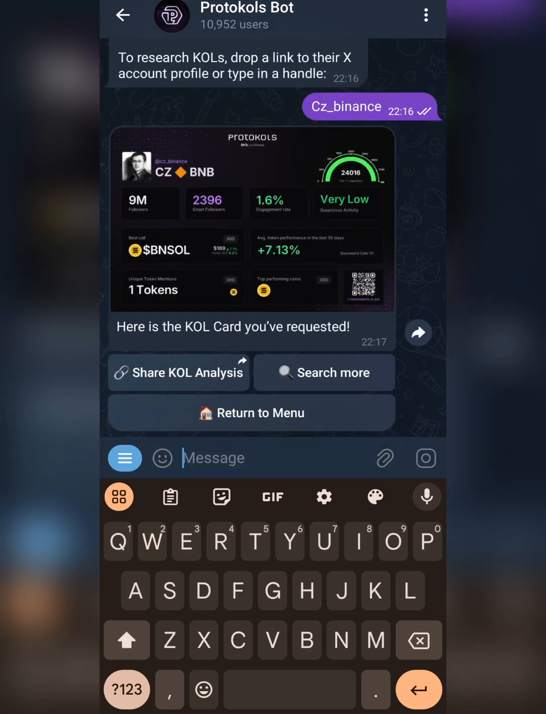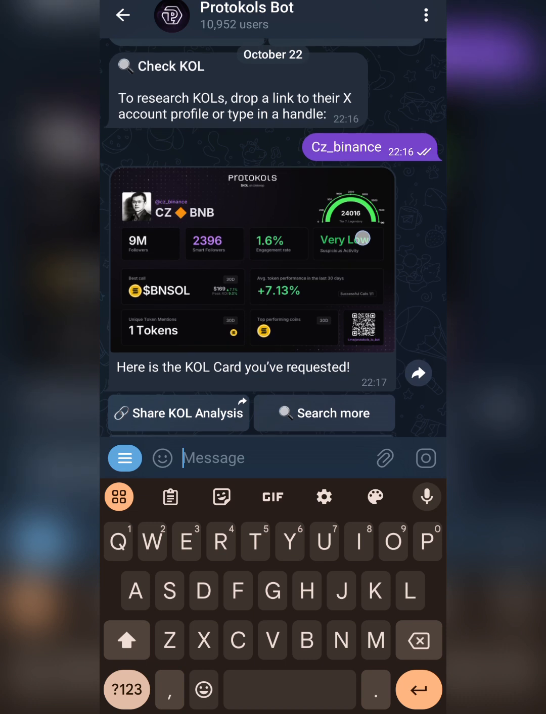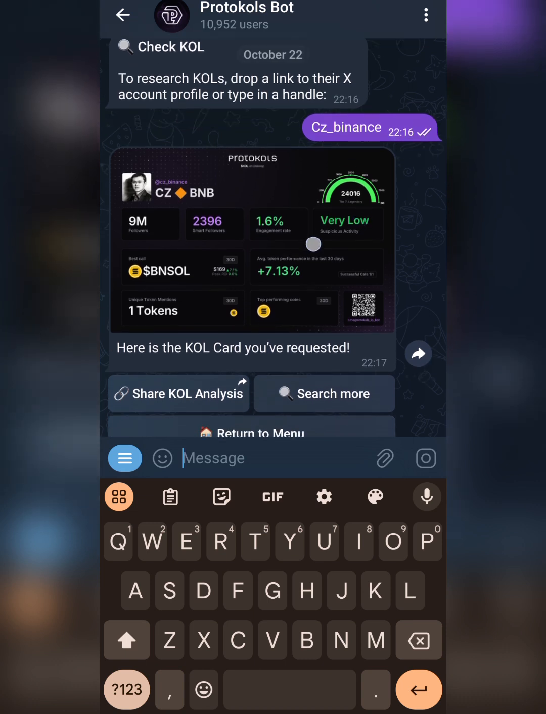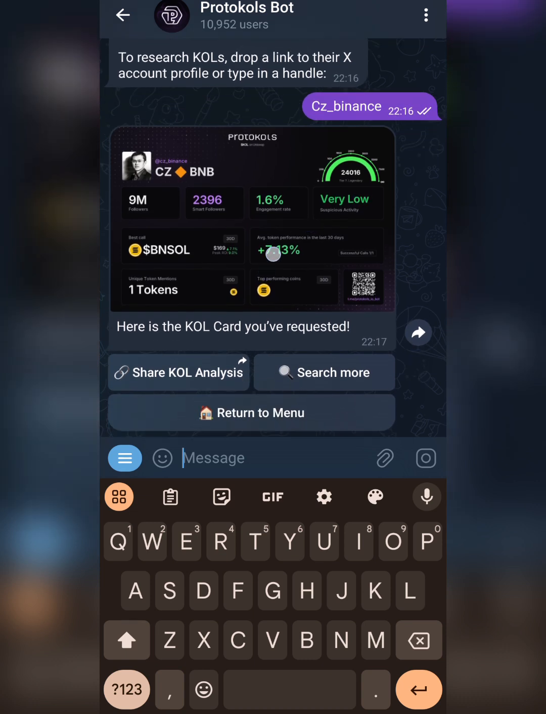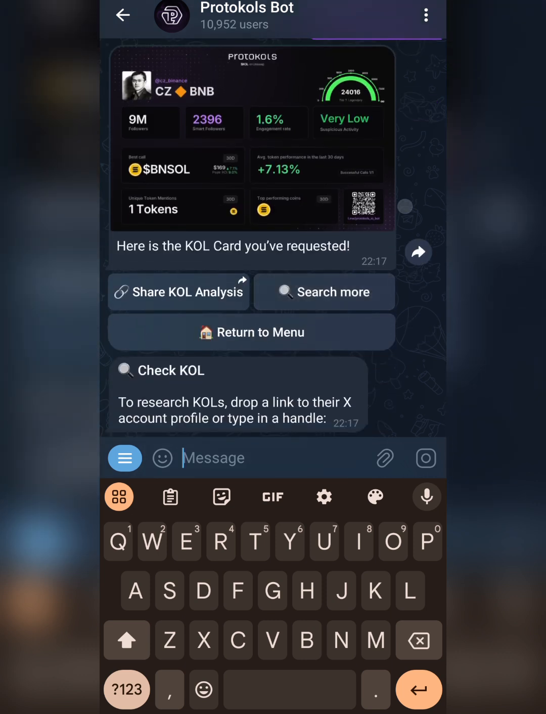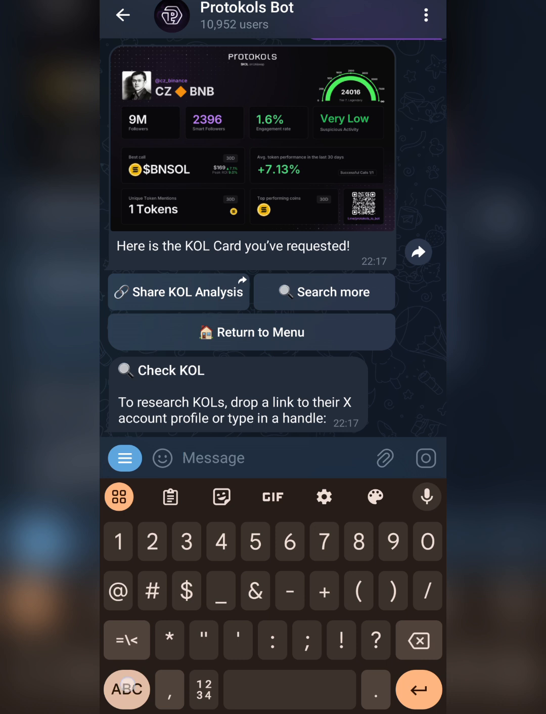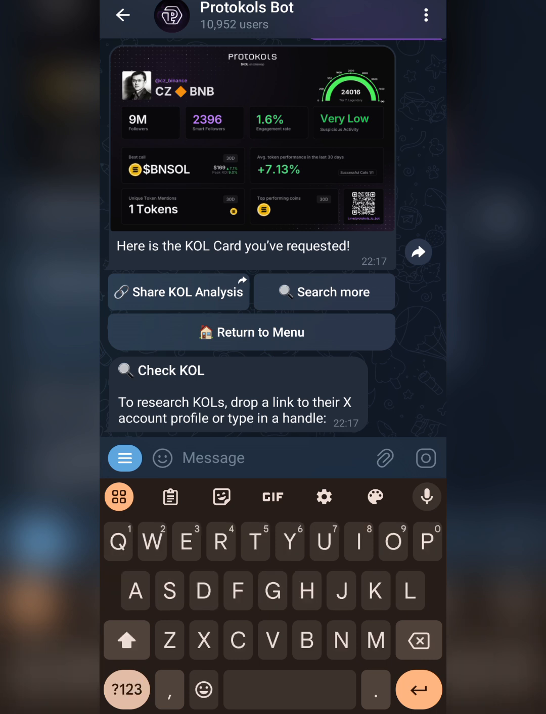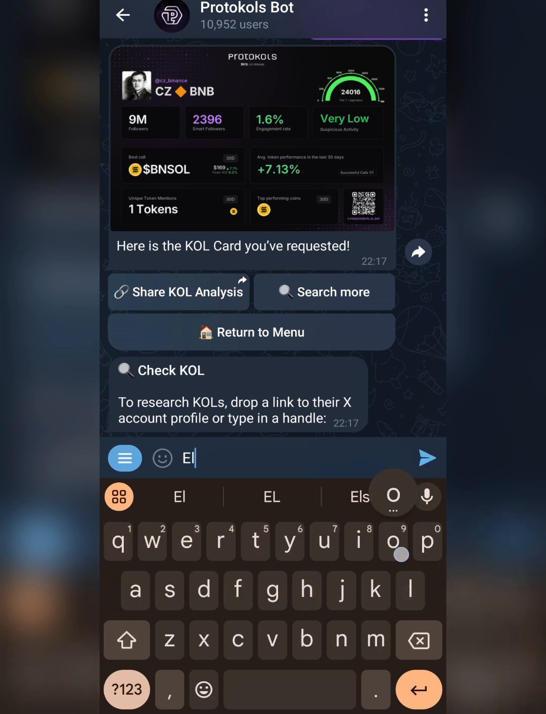So this is how you check it. Just type the username, the Twitter handle of the person you are checking for, so you get the analytics. Let's check for someone else. Click on search for more. Let's check for Elon Musk here.